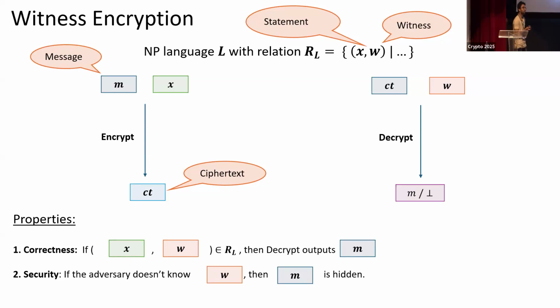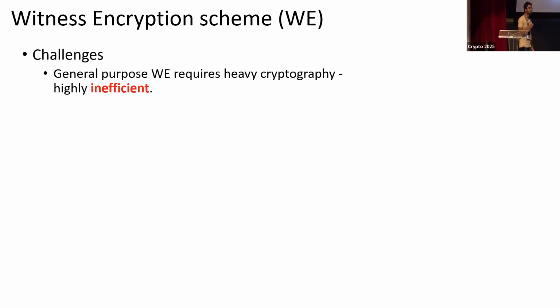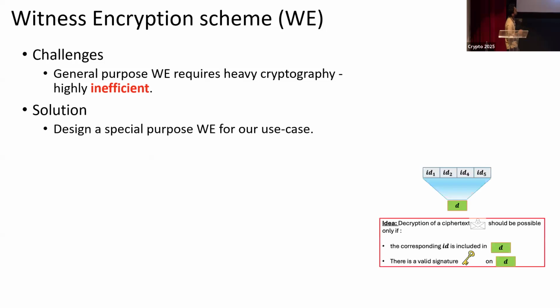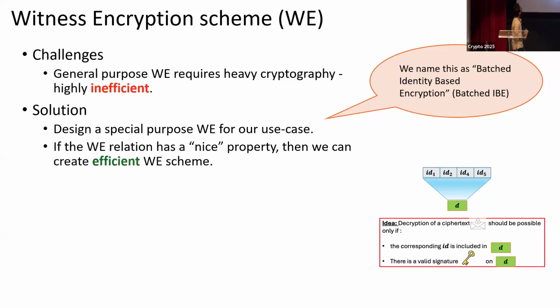So in principle, you can just use a general purpose witness encryption scheme to solve the problem that we are trying to solve. But the challenge is that general purpose witness encryption schemes are quite inefficient. So the solution is, can we design a special purpose witness encryption for this specific task at hand, where we have a very specific relation that we want to check? And we name this scheme batched identity-based encryption.